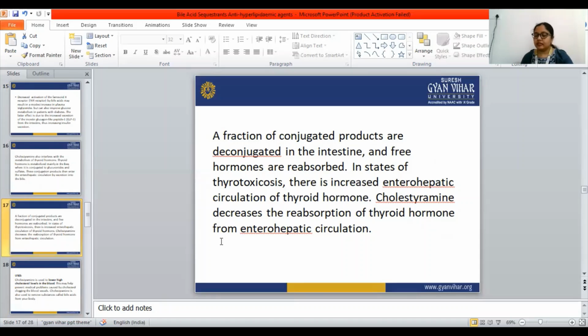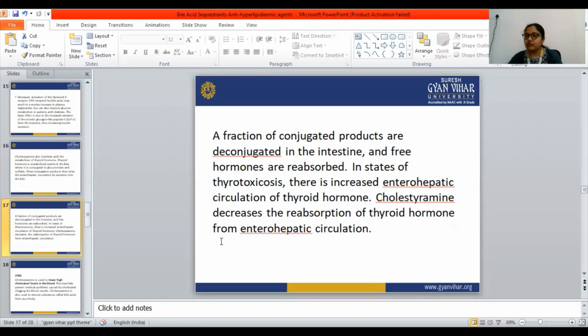So in the mechanism of action, you have to remember this only. The bile acid sequestrants are a large group of resins, and they are highly positively charged molecules that attract the negatively charged molecules present inside the bile.